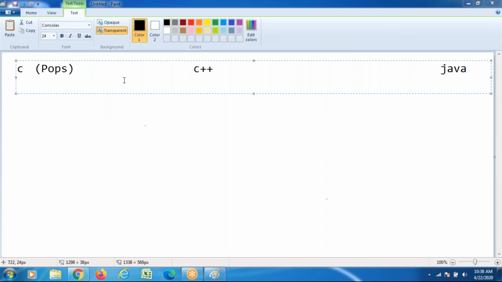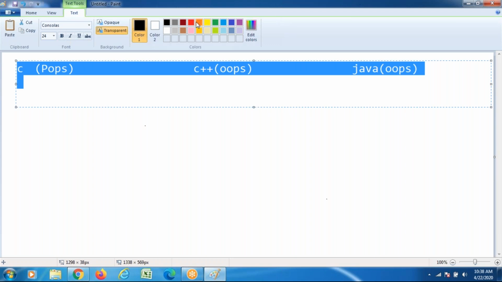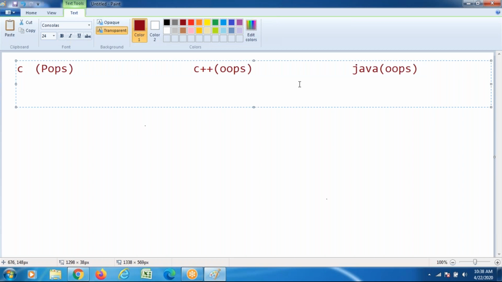Procedure oriented programming synopsis. C++ supports the OOPS mechanism. Similarly, Java also supports the OOPS mechanism, the object orientation mechanism. The C language supports procedure orientation. C++ supports object orientation. Java supports object orientation. Now I want to concentrate on what is procedure orientation and what is object orientation, one by one.